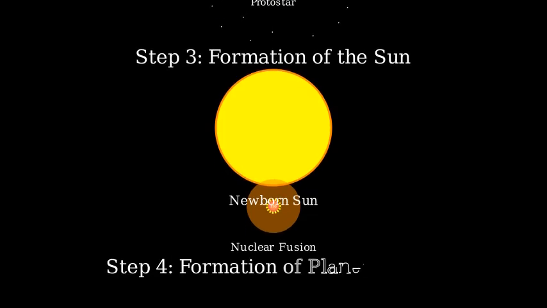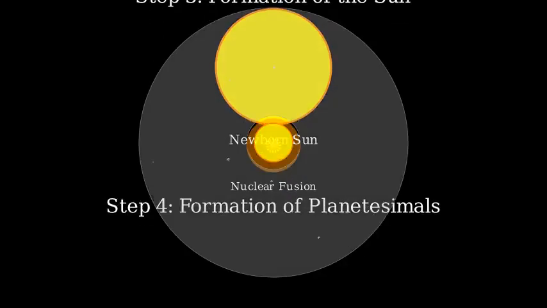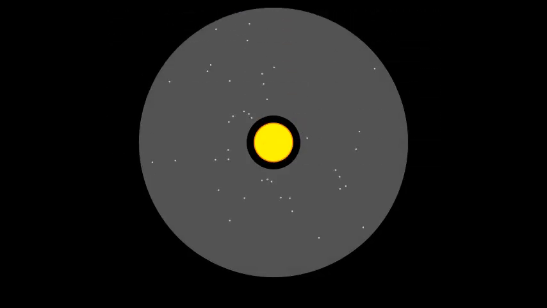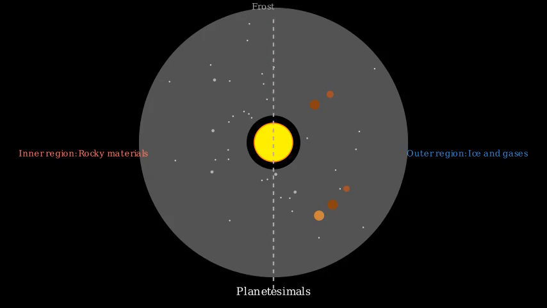Step 4, formation of planetesimals. Meanwhile, in the remaining disk of dust and gas orbiting around the young sun, tiny particles began to stick together. Dust particles collided and adhered due to electrostatic forces, similar to how static electricity makes dust stick to surfaces. These growing clumps formed planetesimals, small, solid objects ranging from a few meters to several kilometers in size. The composition of these planetesimals varied depending on their distance from the sun.